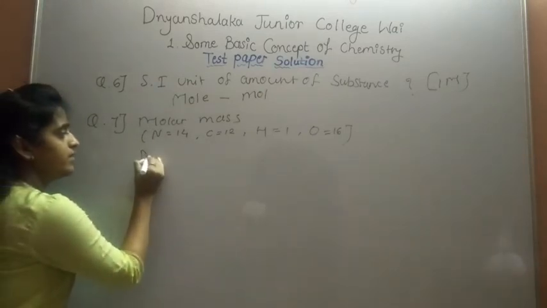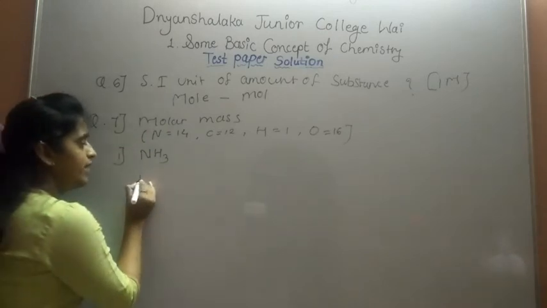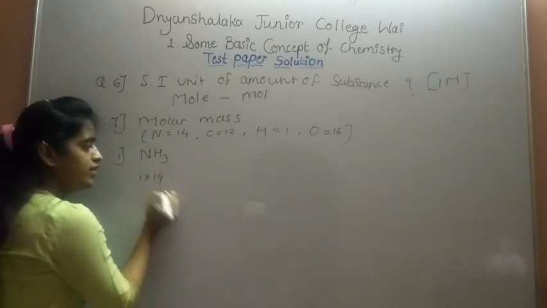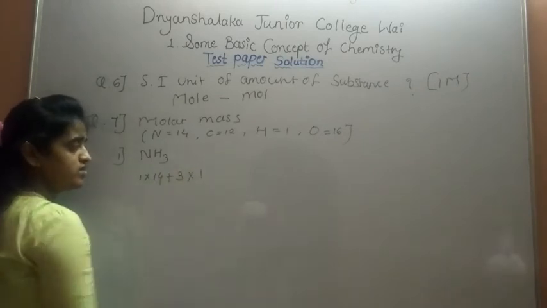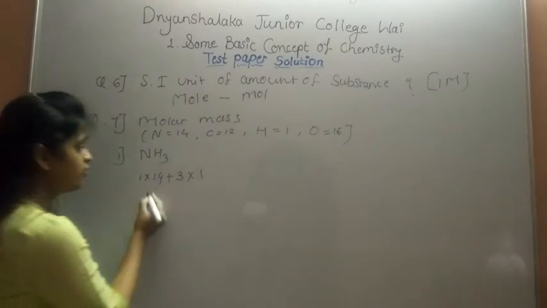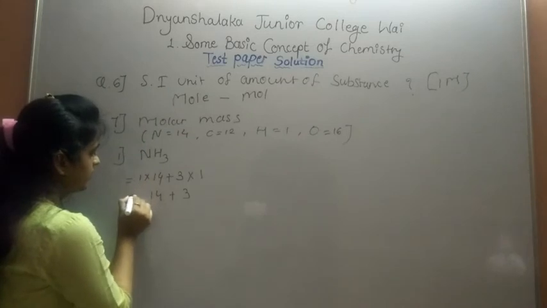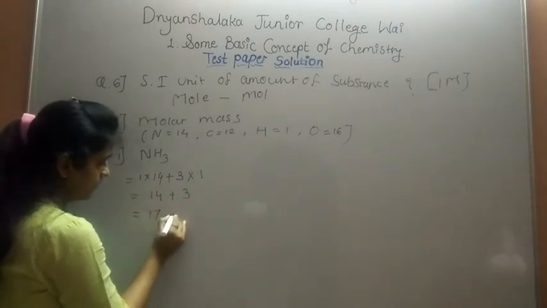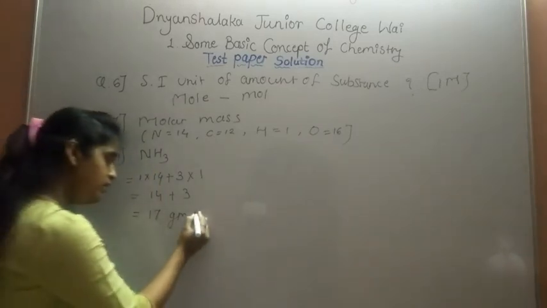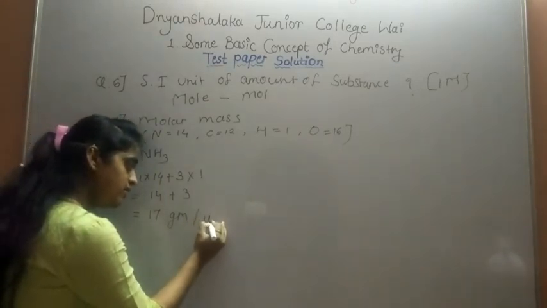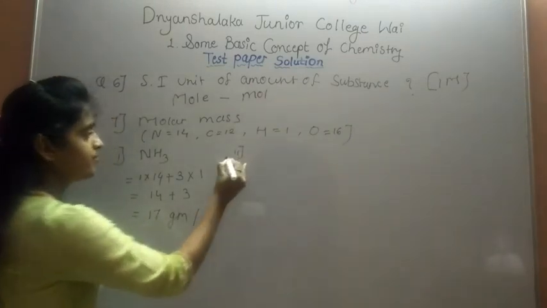First example is NH3, which means ammonia. So 1 atom of nitrogen into atomic mass of nitrogen 14, plus 3 atoms of hydrogen into atomic mass of hydrogen 1. So 14 ones are 14 and 3 ones are 3. So we get 17 gram. The molar mass of ammonia is 17 gram, and this unit can also be written like this, 17 U, the unified mass.